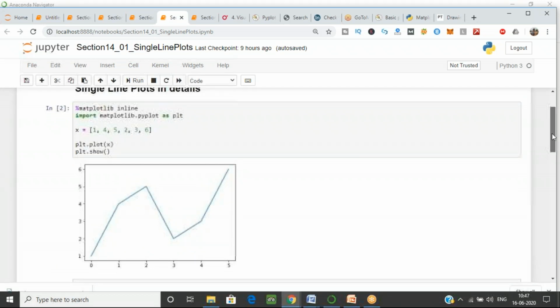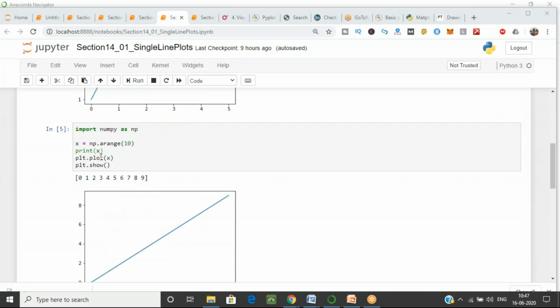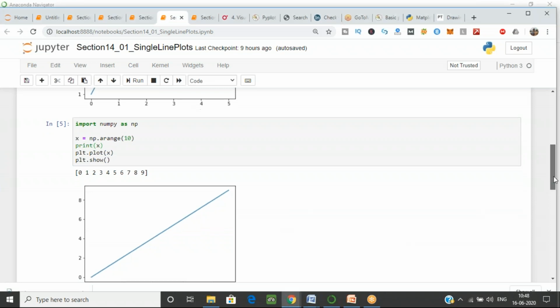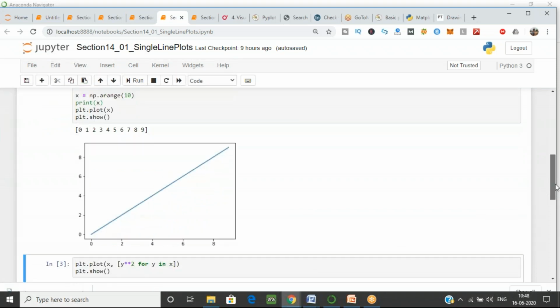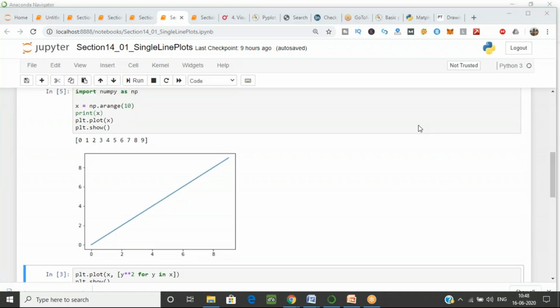So let's take another example. We have taken x equal to, we are taking a range function again. If we take a range function, the output value is 0 to 9, a total of 10 values. So we are just printing the x value. As you can see, 0 to 9, we have the x value. I want to just plot the x value, that is 0 to 9. Now can you understand this graph, how it is doing?